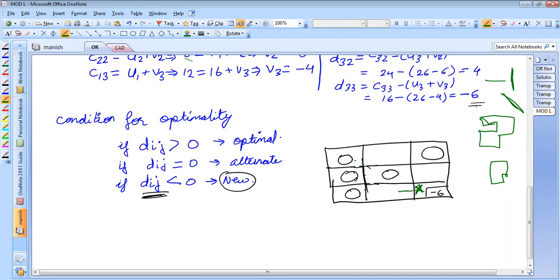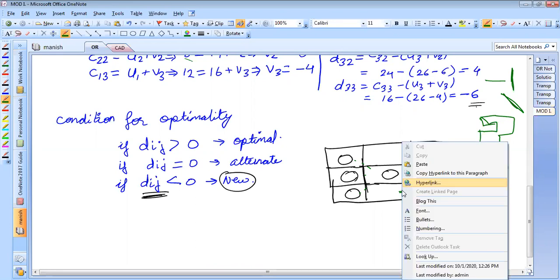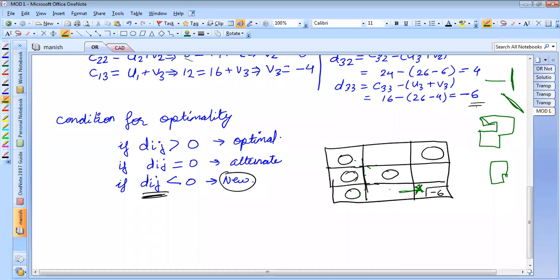So let me just start from here. I'm going towards left. So if I'm going towards left, this is the first cell, which is unoccupied cell. If this is unoccupied cell, I cannot take a turn. So what I'll do is I'll keep moving ahead. Any doubts at this point?